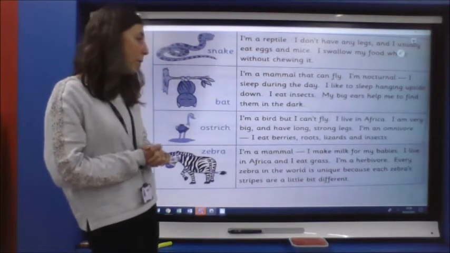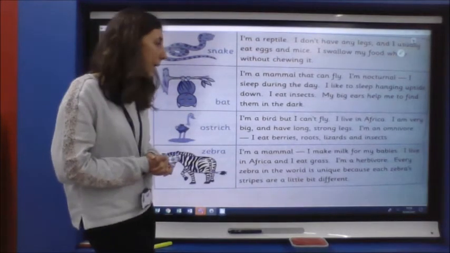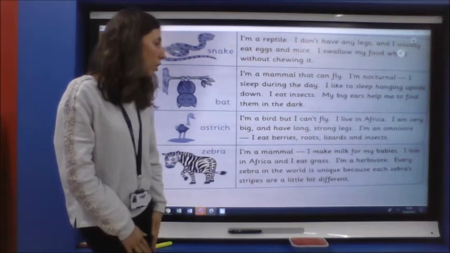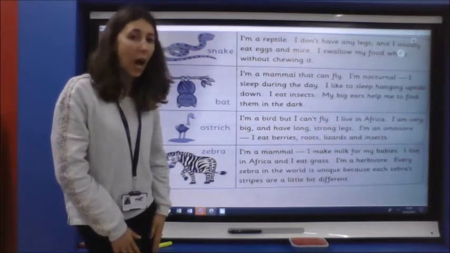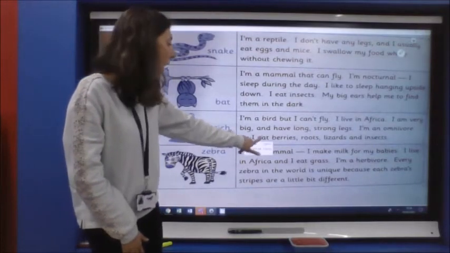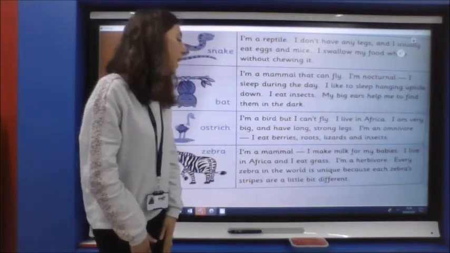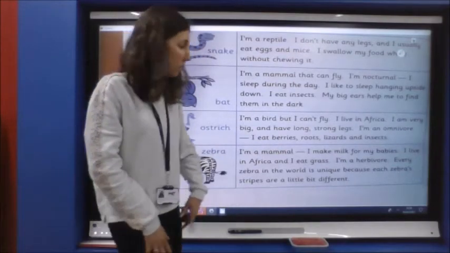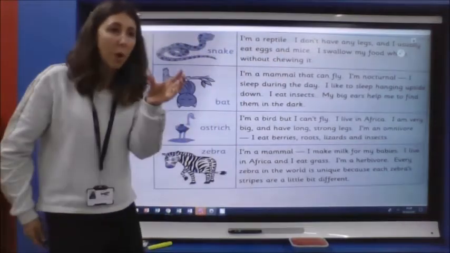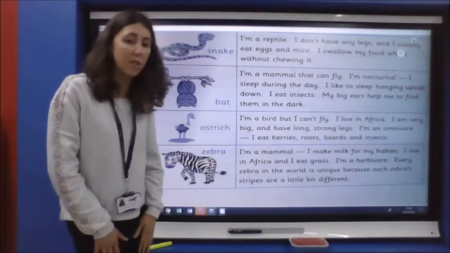Ostrich then, I'm a bird, but I can't fly. I live in Africa. I am very big and have long, strong legs. I'm an omnivore. We've got another dash there. I eat berries, roots, lizards and insects. So again, the dash is giving more information to the fact that the ostrich is an omnivore.